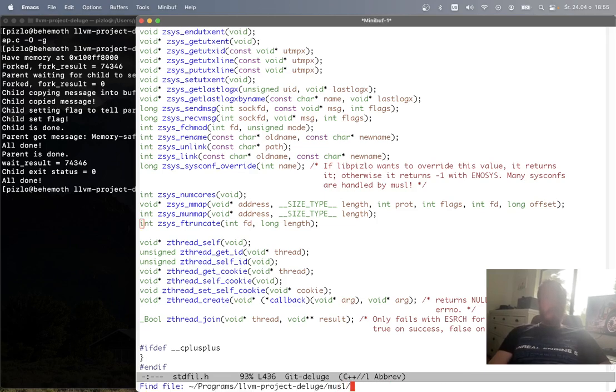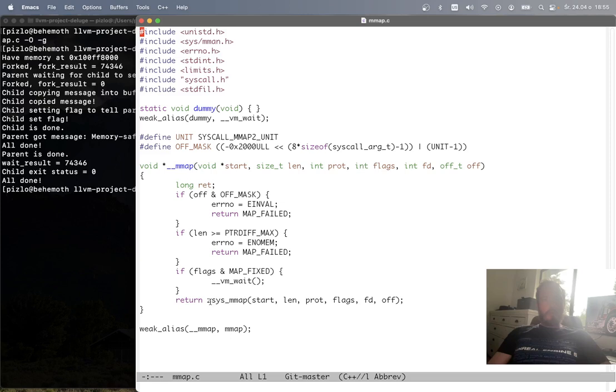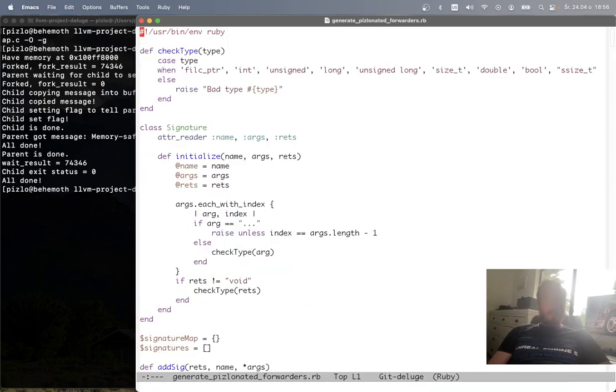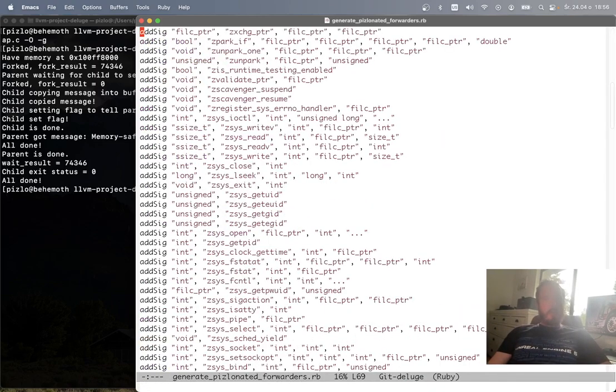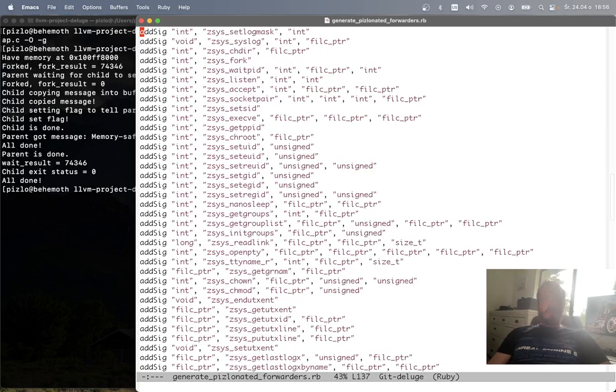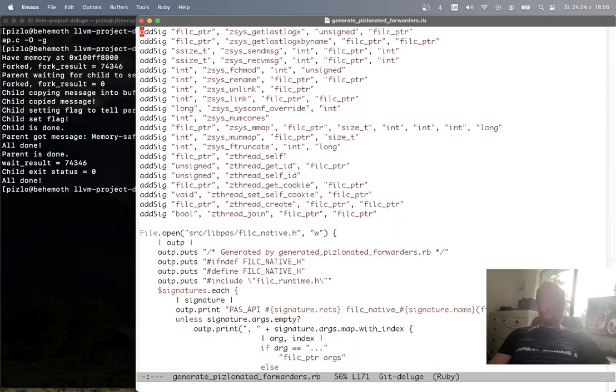And I had to modify musl so that in its mmap implementation, instead of doing what it normally does, which is to make a direct Linux syscall, it's calling zsys_mmap instead. In order to support this, I also had to edit the script that generates forwarders for when a Fil-C function is actually implemented inside libpizlo. So you can see I added these two lines here, adding the signatures of zsys_mmap and zsys_munmap.